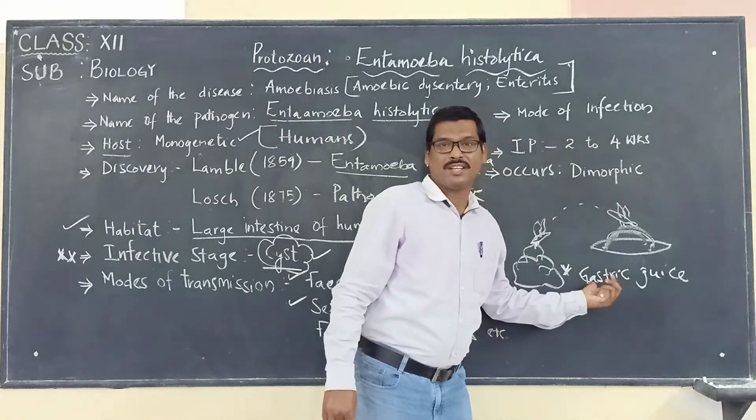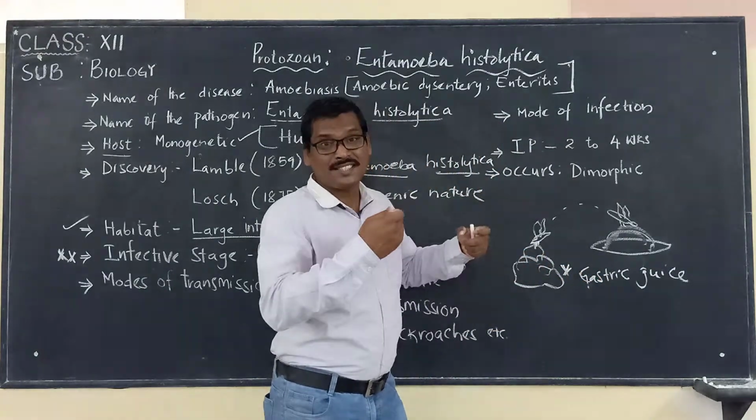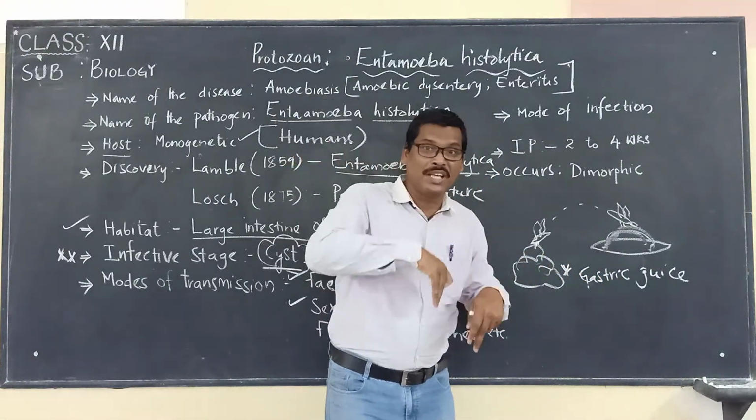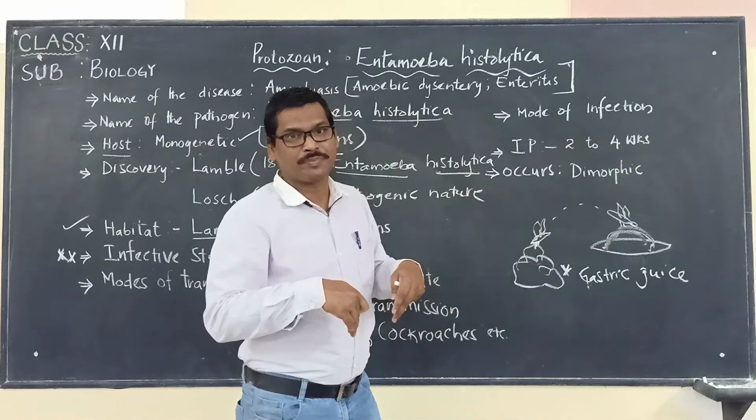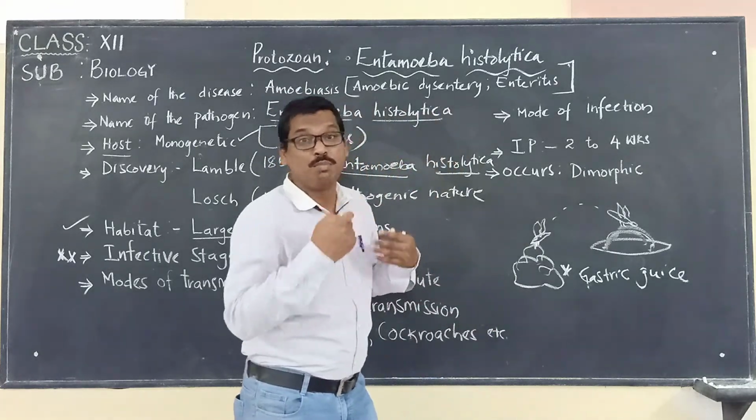That is very important. So here, how is it? Now, in the form of a cyst it is there. Now it enters into the small intestine: mouth, esophagus, stomach, then into the small intestine.